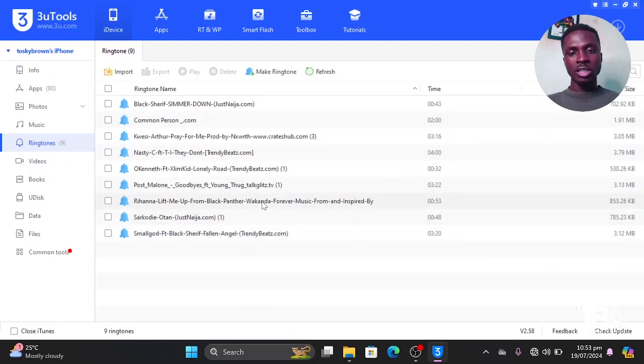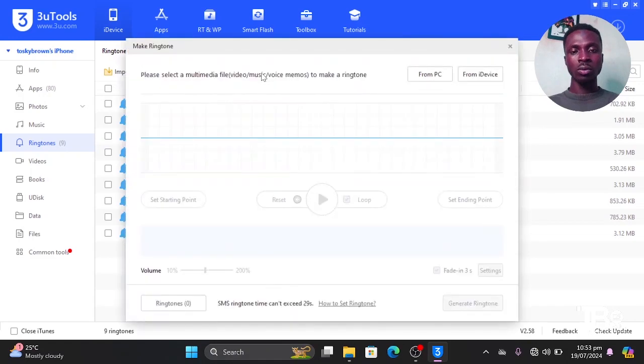So I'll click as well. You will see all the ringing tones that are set. Okay, so on the top side you will see Make Ringtone. I'll just click on Make Ringtone. When I click on Make Ringtone, you will see From PC or From Device.